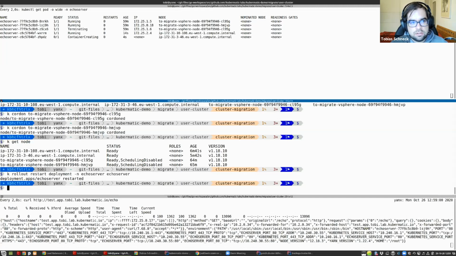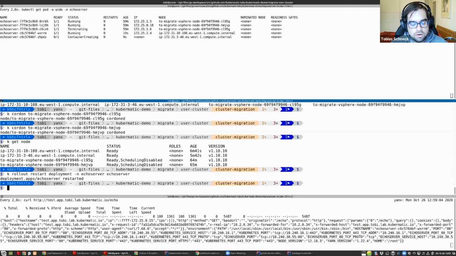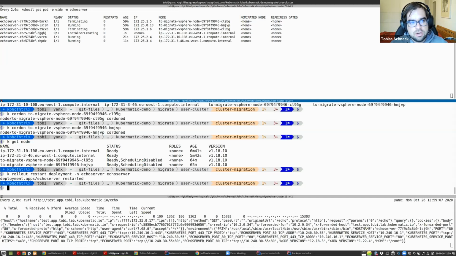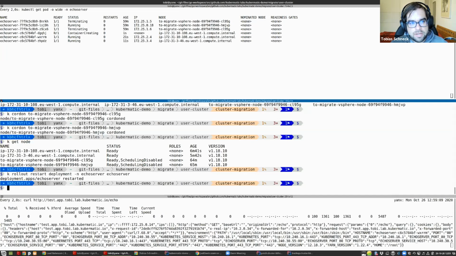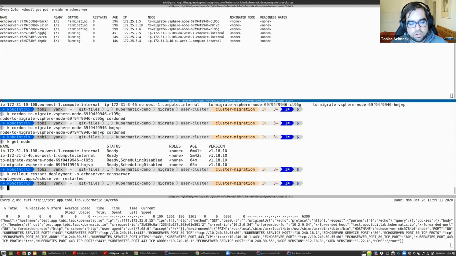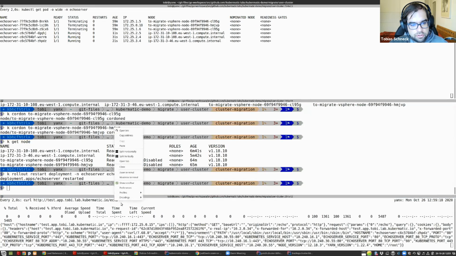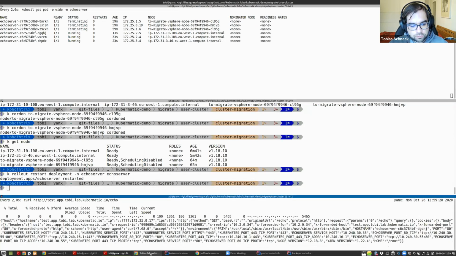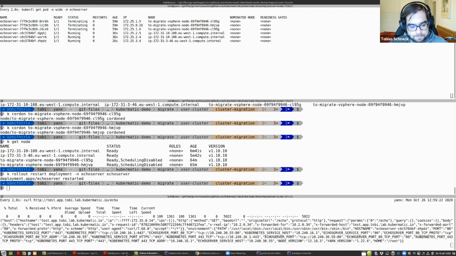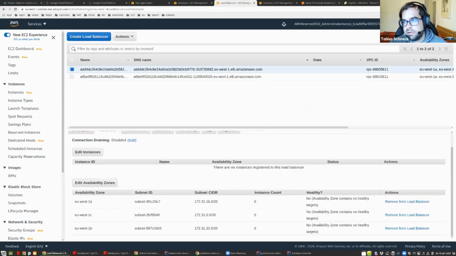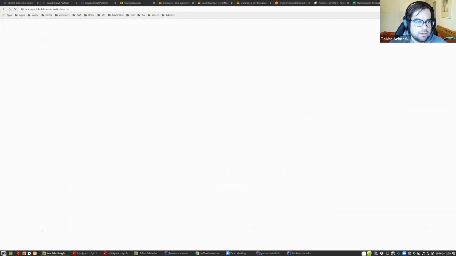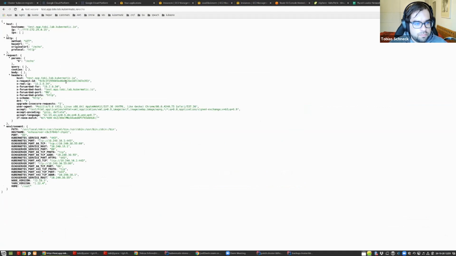We see that now a new container is running on the new AWS workers, and we can now terminate the old one. So it's now going step by step, and we have 3 new workers. And you see the service is still reachable, and if we go to the browser, we can see here in detail that we get back a response from the AWS node.